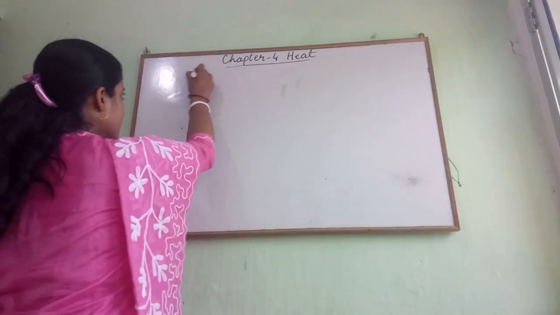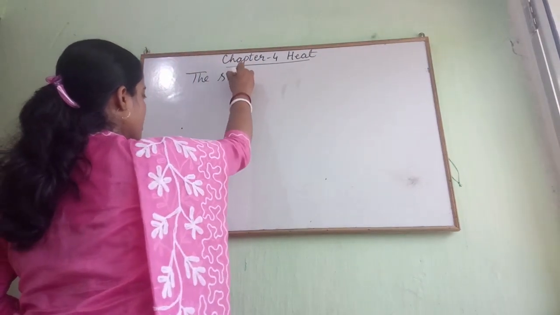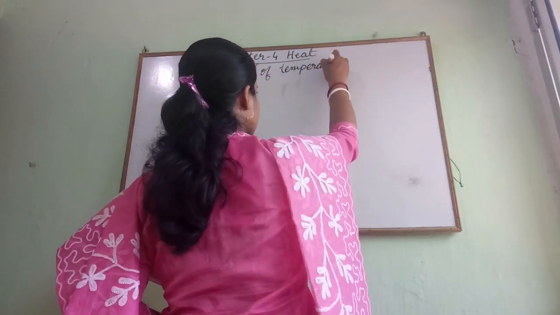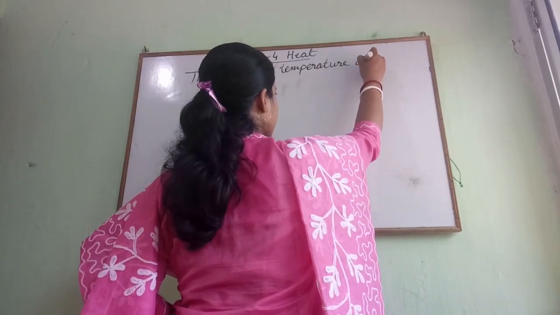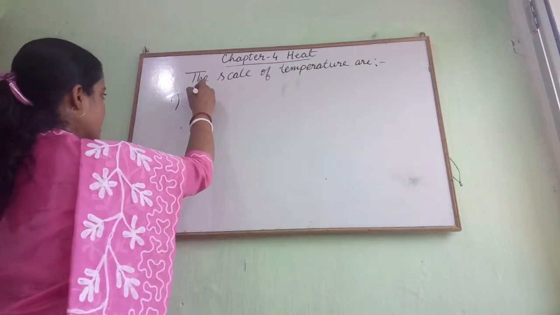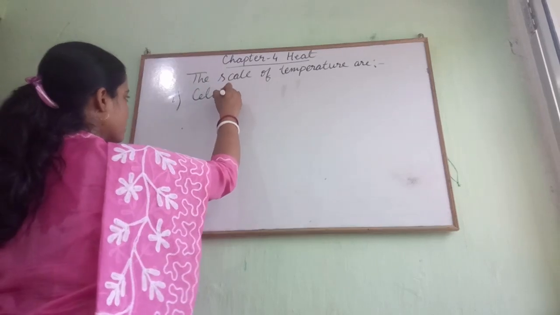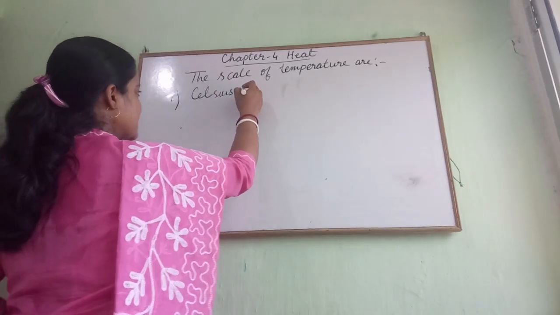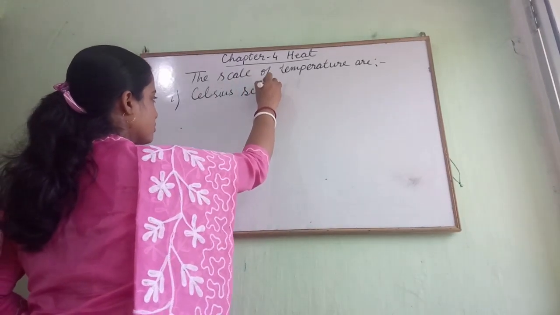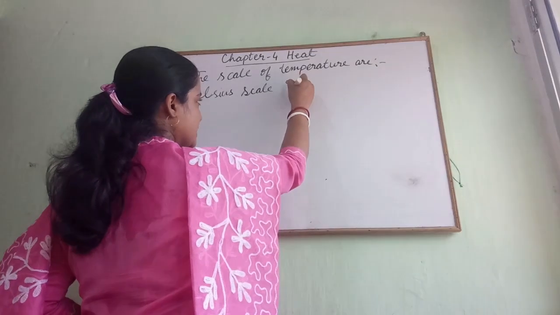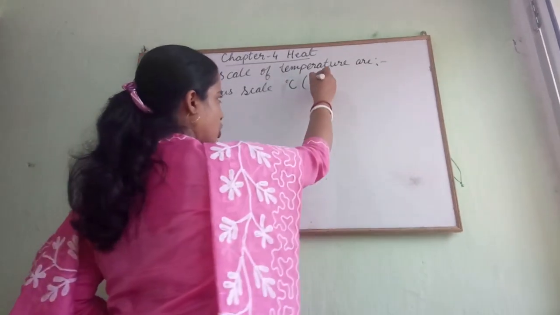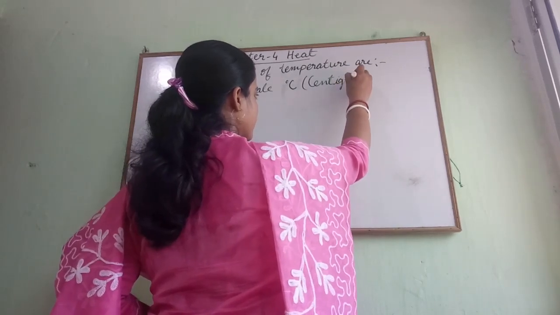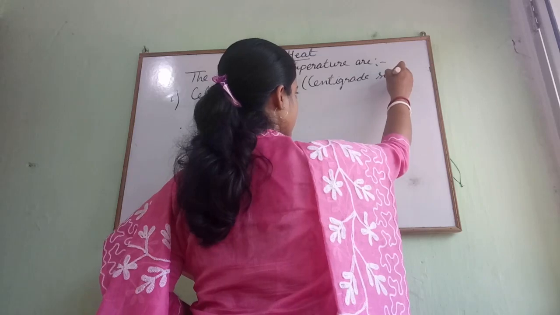The scales of temperature are: the first one is the Celsius scale, which is denoted by degree C, and it is also called the centigrade scale.